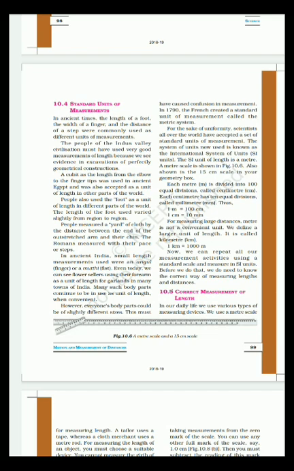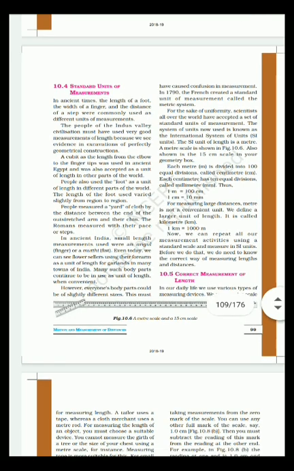A meter scale is shown in figure 10.6. Also shown is the 15 centimeter scale in your geometry box. Each meter is divided into 100 equal divisions called centimeters. Each centimeter has 10 equal divisions called millimeters. Thus, 1 meter is equal to 100 centimeters, and 1 centimeter is equal to 10 millimeters.